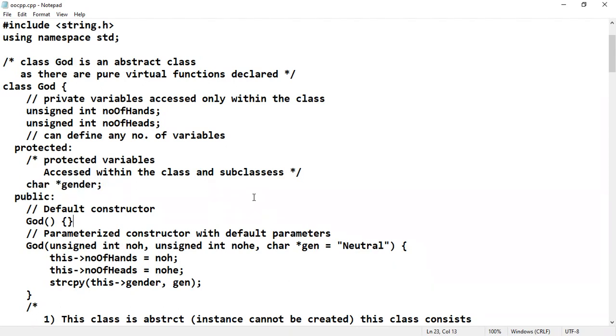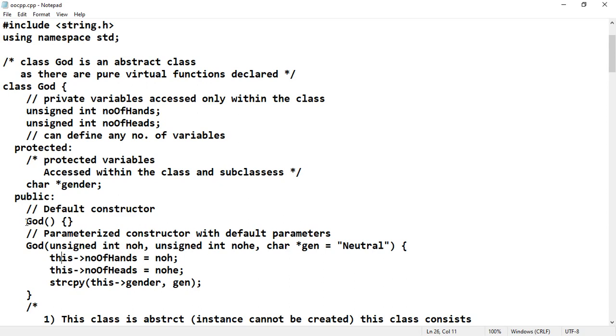Next we will come to the constructor. Here it is public, because constructors should be declared as public. Here a default constructor is there. The constructor is just like a function with the same name as the class name. So this is the God constructor, which is a default constructor.